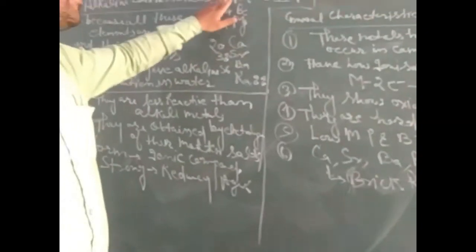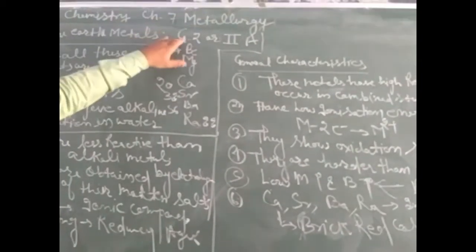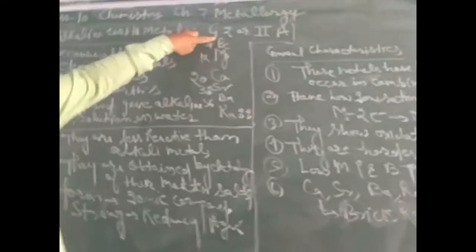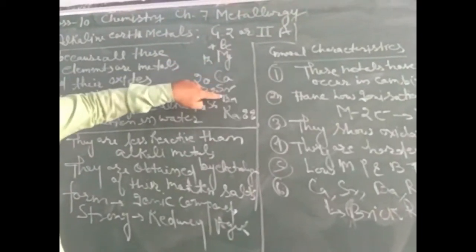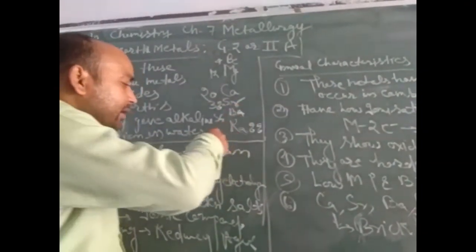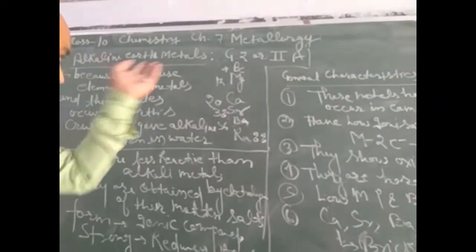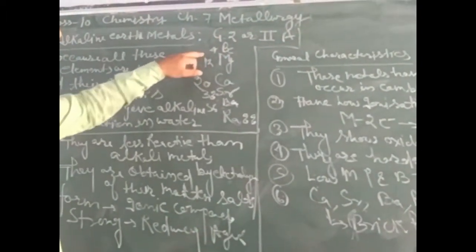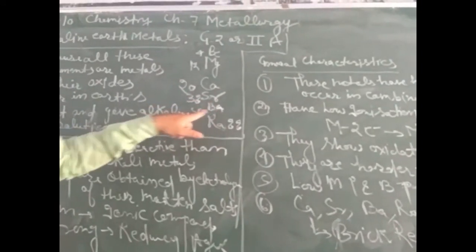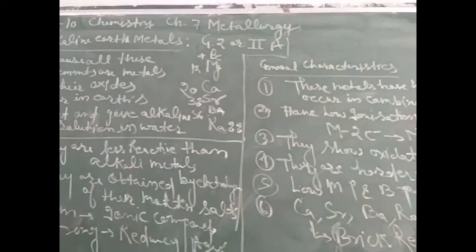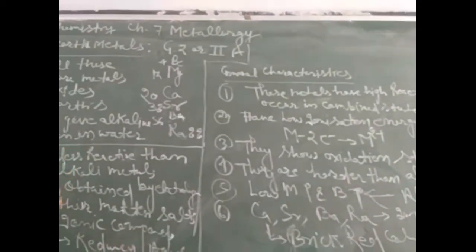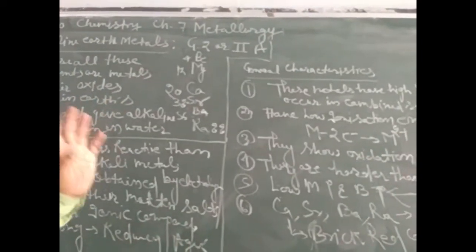As we know, these elements lie in group 2, or group 2A, of the periodic table. These elements are beryllium, magnesium, calcium, strontium (that is Sr), barium and radium. The atomic number of beryllium is 4, magnesium has 12, calcium has 20, strontium has 38, barium has 56 and radium has 88. These elements contain 2 electrons in their valence shell.